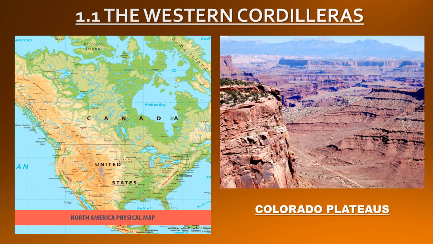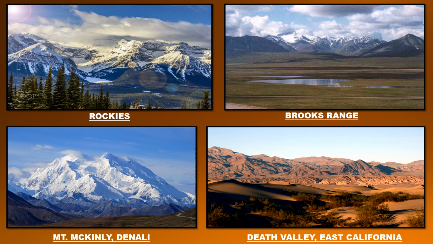Do you know what a plateau is? A plateau is an area of fairly level high ground, or you can say tableland. The Rockies are the most important ranges in the Western Cordilleras. The height of the range is low towards Alaska and it increases enormously towards Mexico. Mount McKinley is the highest peak and Death Valley is the lowest part in the region.